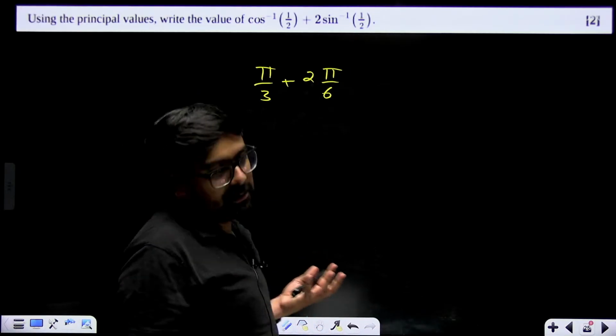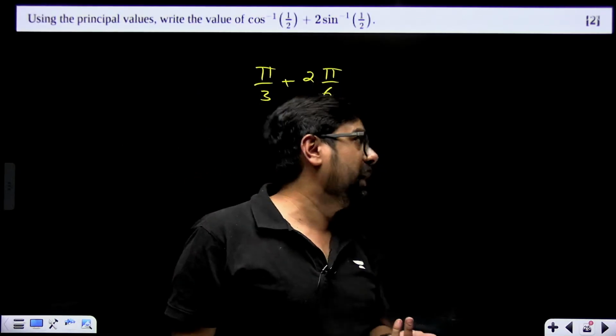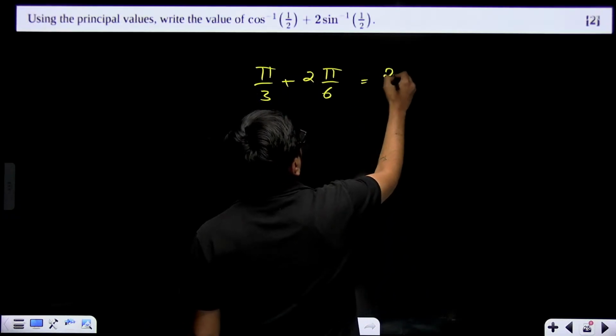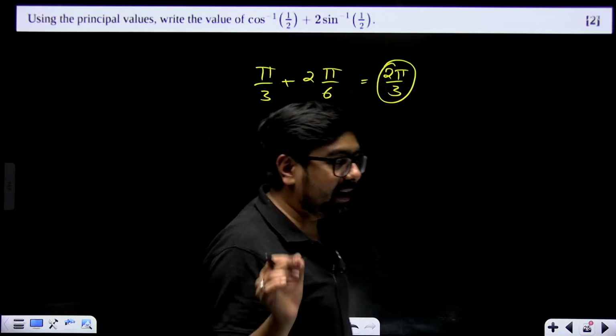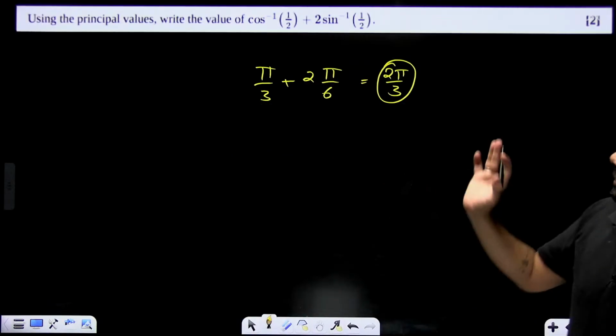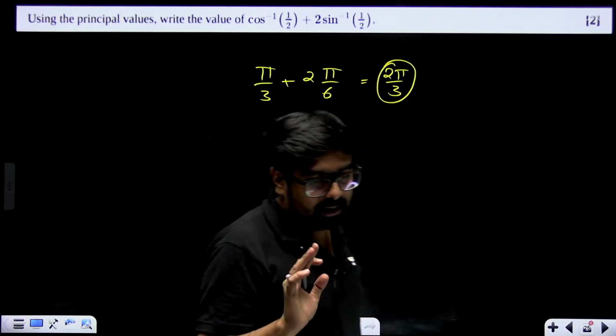That means pi by 3 plus pi by 3. That means your answer will become 2 pi by 3. The answer will simply come as 2 pi by 3. But solve completely. It's 2 marks. At least write the range of sine inverse and cos inverse both.